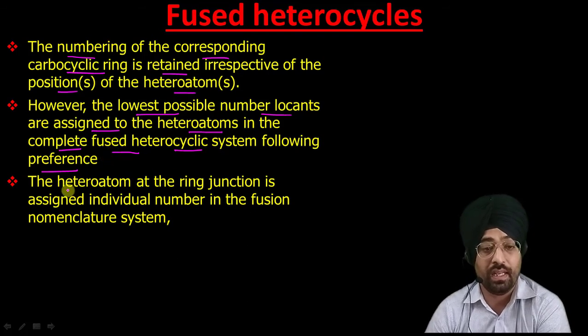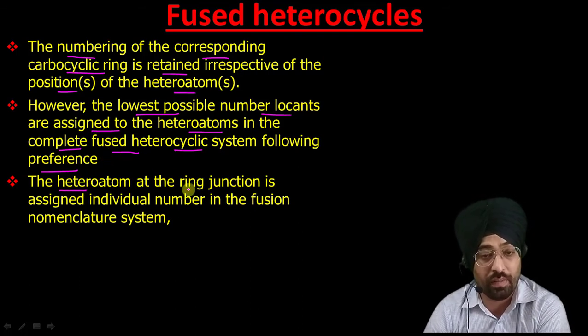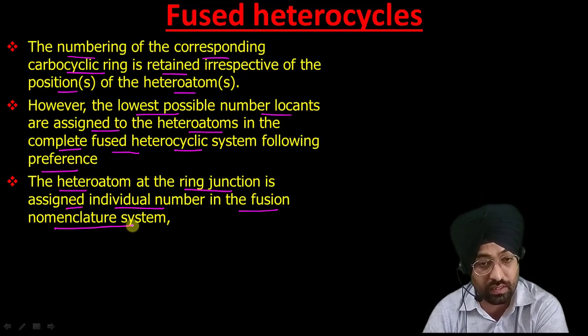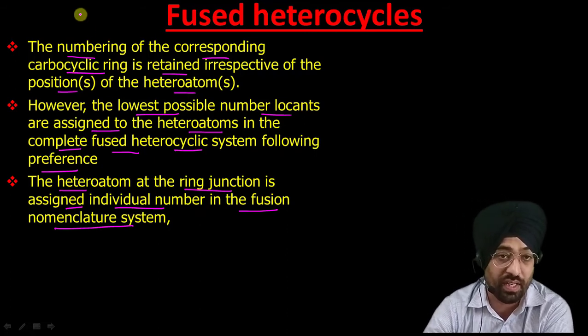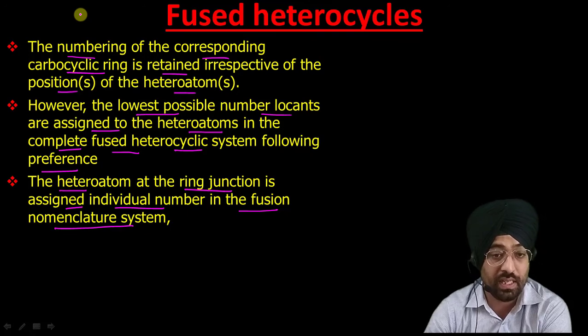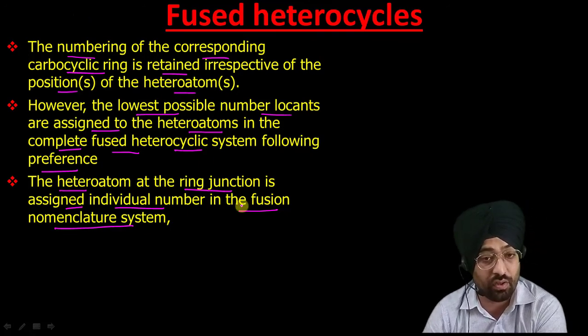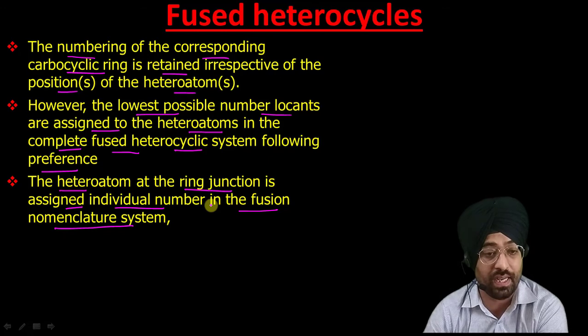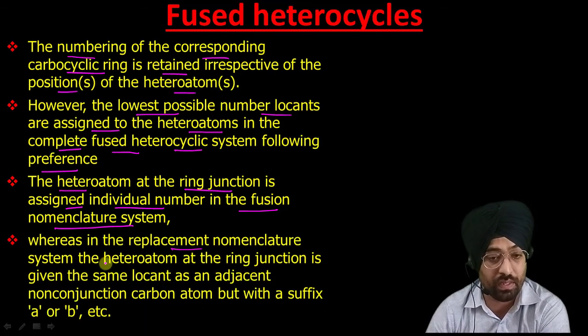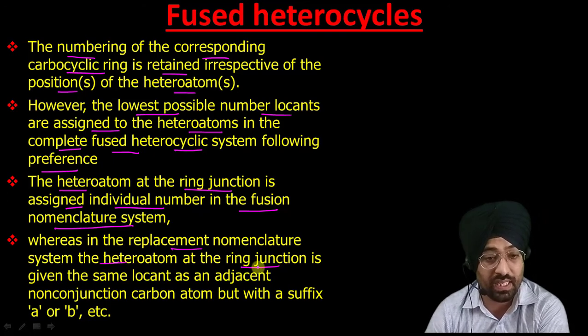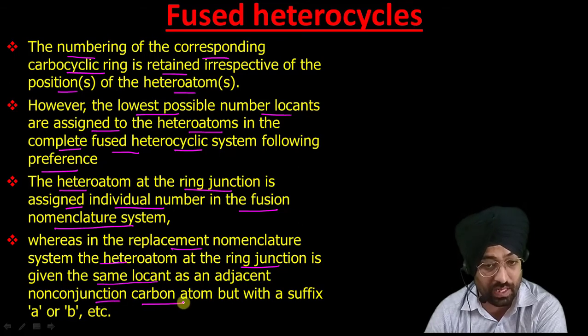And here the heteroatom at the ring junction is assigned an individual number in the fusion nomenclature system. Now we discussed the fusion nomenclature system, that if a heteroatom comes at a junction, it is assigned a different number, but carbon is not assigned a number. I will explain with an example. But in the replacement nomenclature system, the heteroatom at the ring junction is given the same locant as the adjacent non-junction carbon atom, but with the suffix a or b, etc.